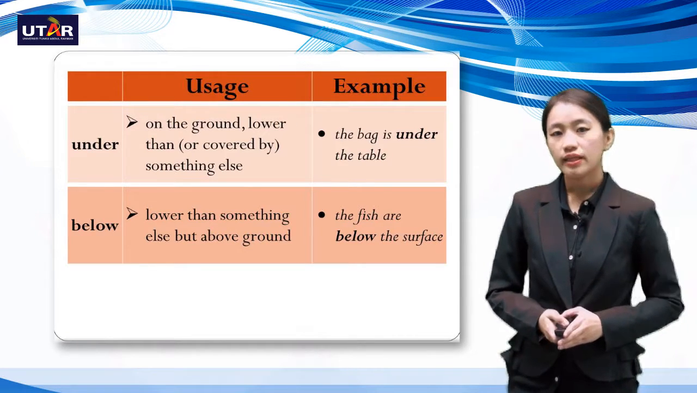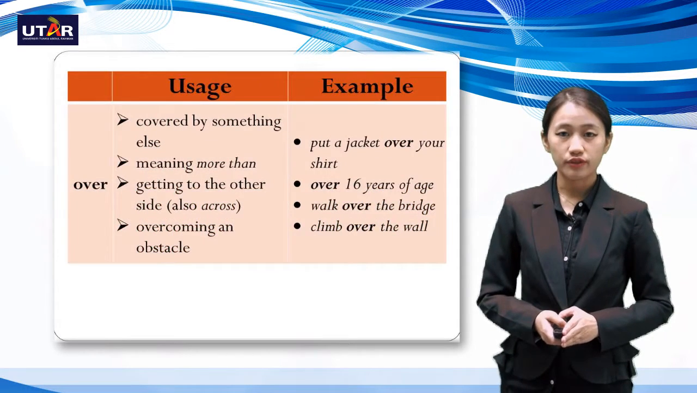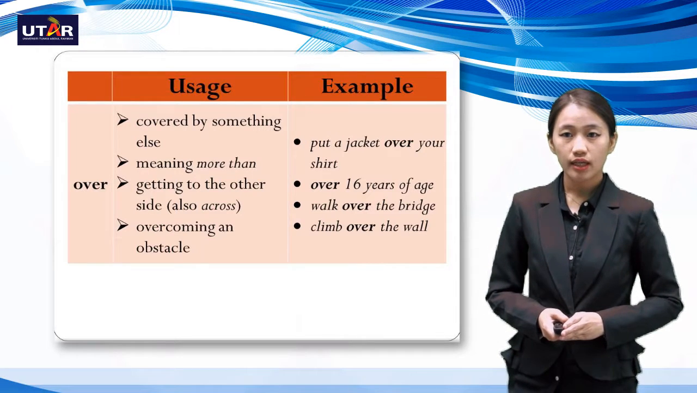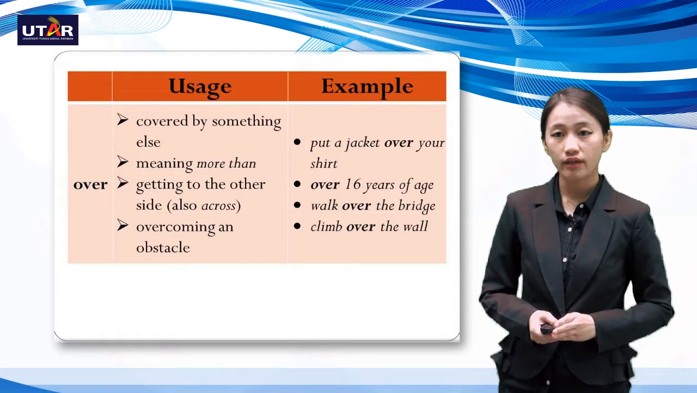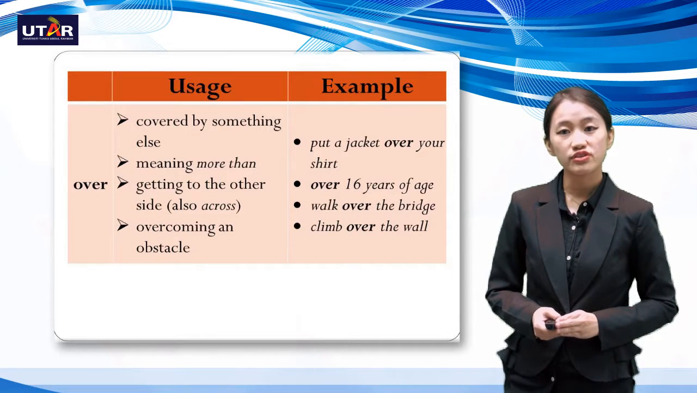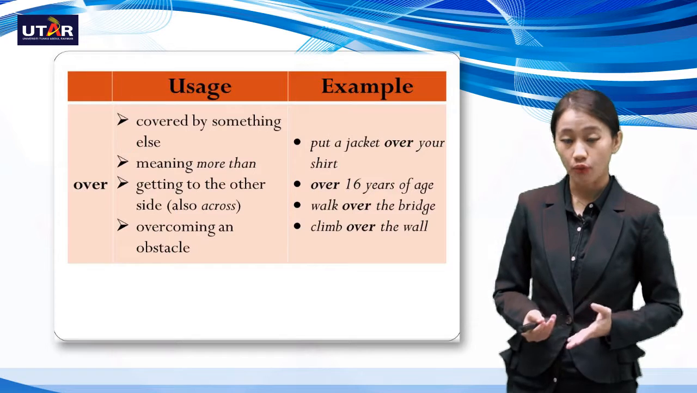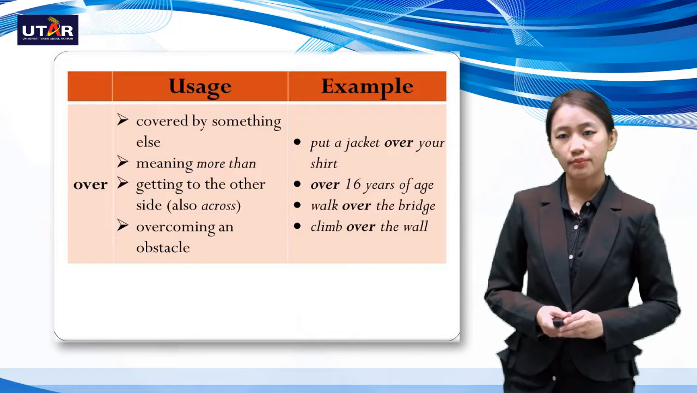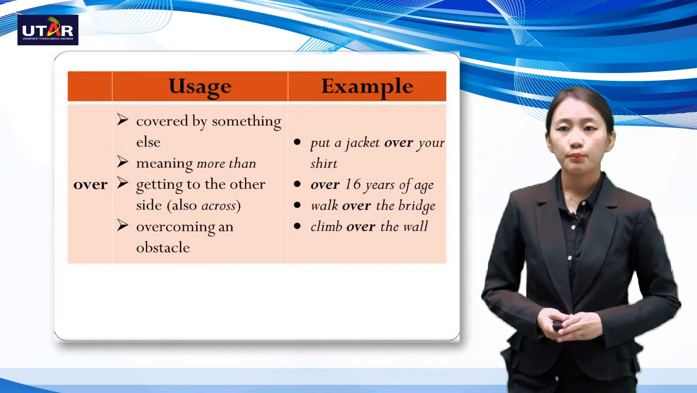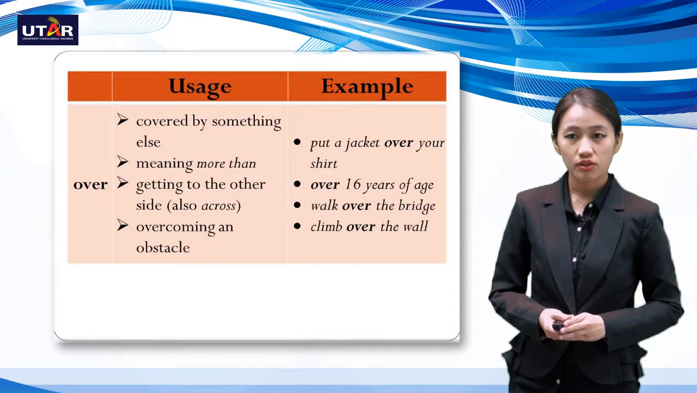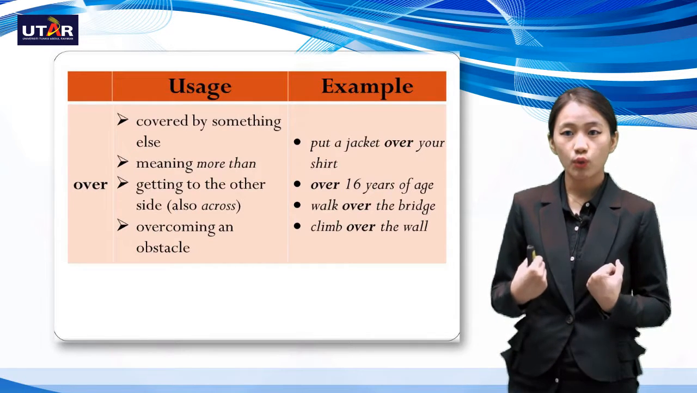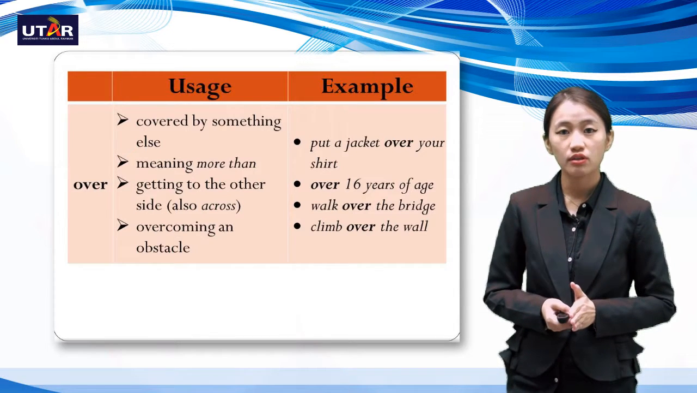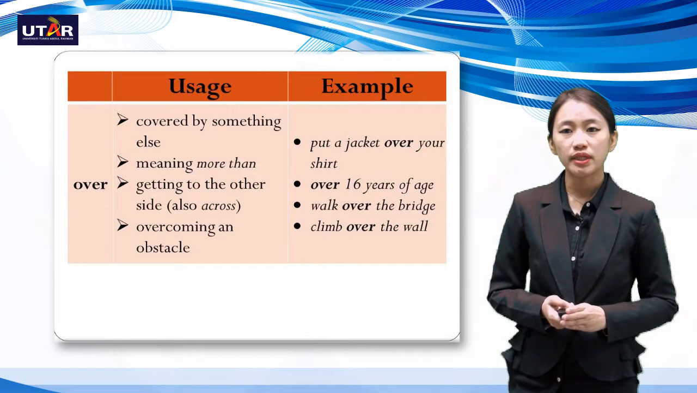Next preposition would be over. So the usage for over would be covered by something else. It can also mean more than, getting to the other side, also known as across, or overcoming an obstacle. So covered by something else would be, for example, put a jacket over your shirt. So basically you are covering your shirt with a jacket. So you use the preposition over. Next would be meaning more than.